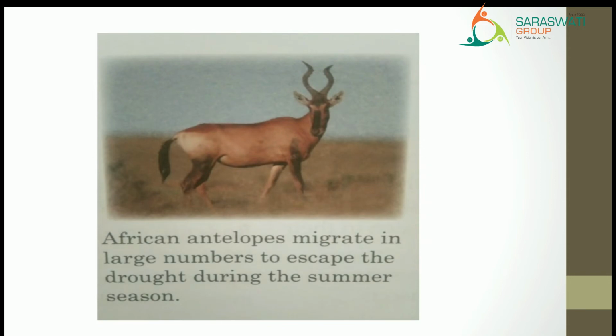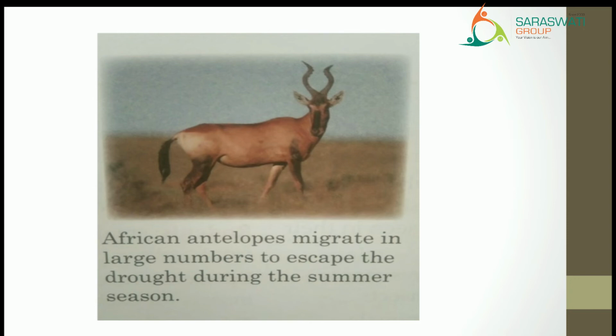Next, African antelopes migrate in large numbers to escape the drought during the summer season. Now first understand drought. Drought means dukad. Right? When there is a summer season in African countries, at that time they do not get any kind of water. Right? They don't get sufficient water. And because of that, they travel to some other places where they can get proper, sufficient water. Right? So in a summer season they are showing migration.